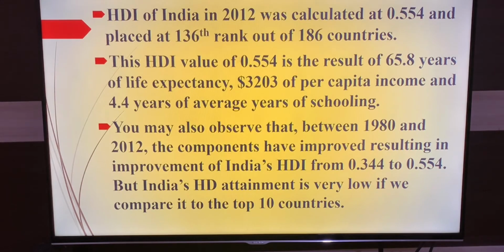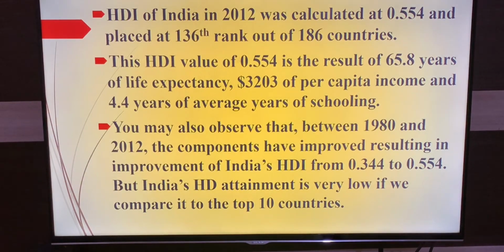The Human Development Index value of 0.554 is a result of 65.8 years of life expectancy. Per capita income is measured in dollars, 3,203 per capita income.